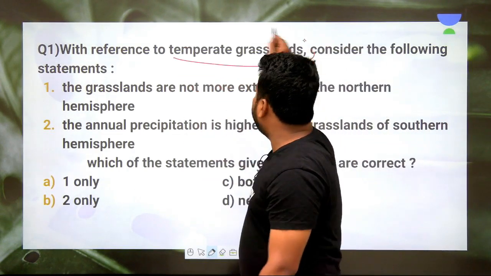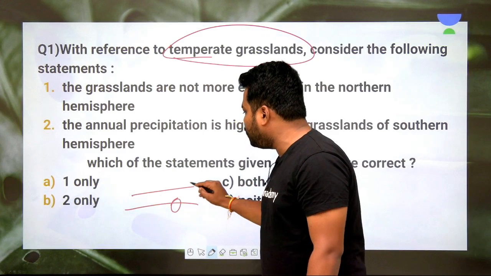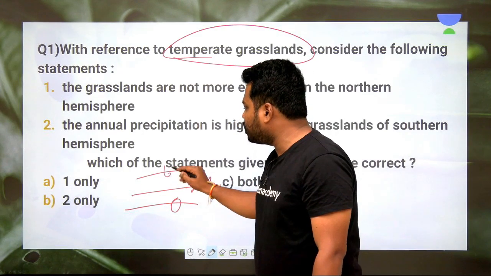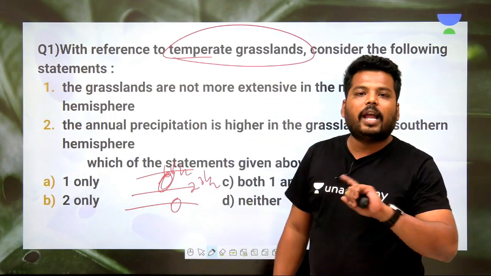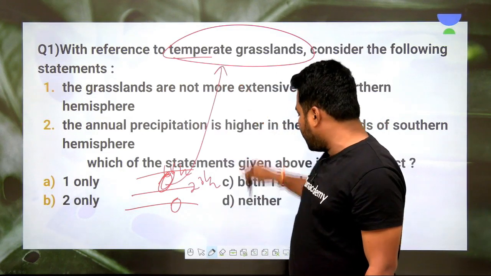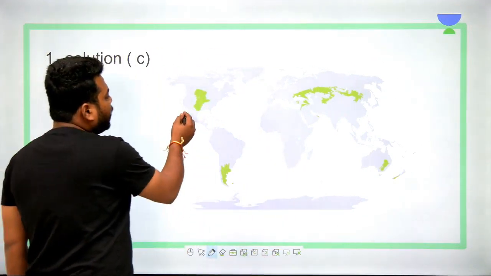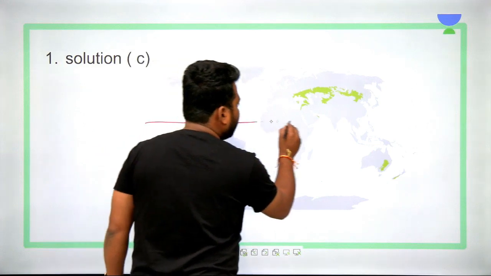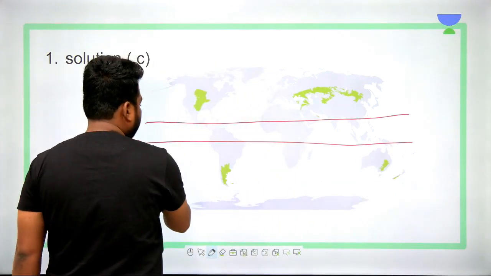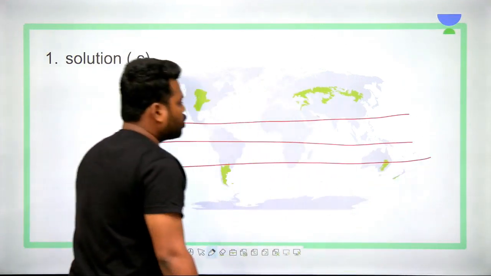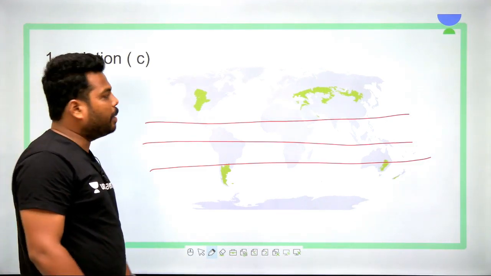So with reference to temperate grasslands, what are temperate grasslands? Those grasslands which are present apart from the tropical region, between 30 and 50 degree latitude, are considered temperate latitudes. Let's see the distribution of temperate grasslands. This is the Tropic of Cancer, this is the equator, and this is the Tropic of Capricorn. The shaded portions on the world map are nothing but temperate grasslands.